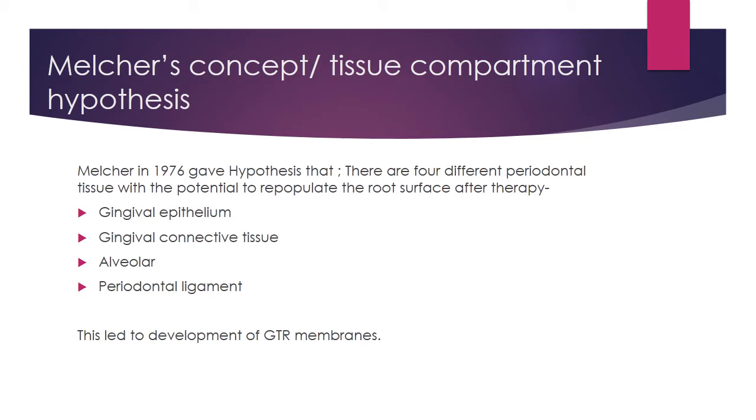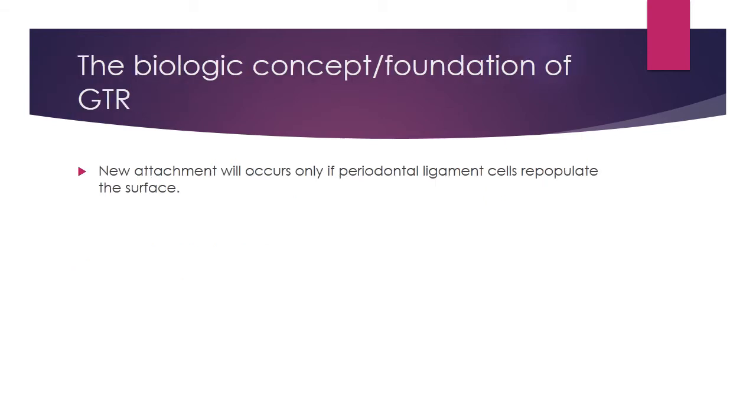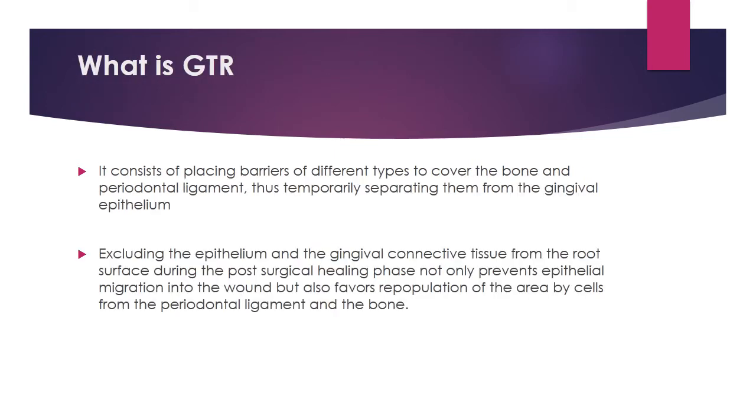We have to prevent this epithelial downgrowth that is going to form a long junctional epithelium that acts as a hindrance for regeneration or new attachment formation. New attachment will occur only if periodontal ligament cells repopulate the surface.